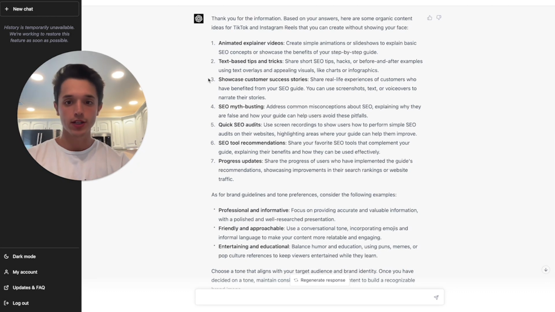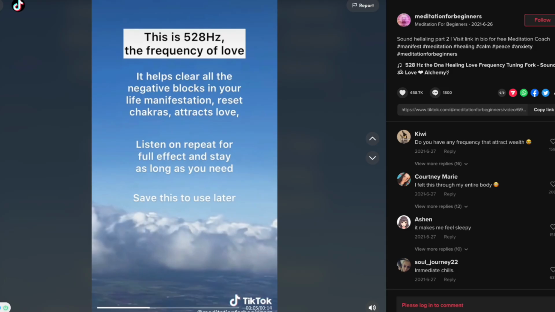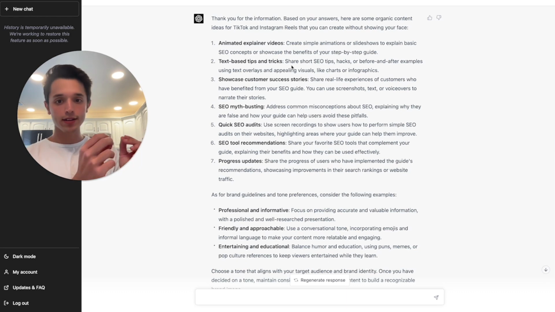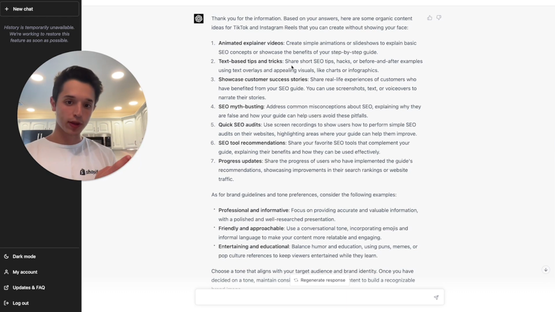Now, the type of text you're going to put are going to be things like facts, quotes, or short tips that we can put on there. Because I'll pop up an example right here so you can see what it would look like. Essentially what we're doing here is taking a background video, adding the text, and then placing a trending audio on there and making the video itself under 15 seconds long,